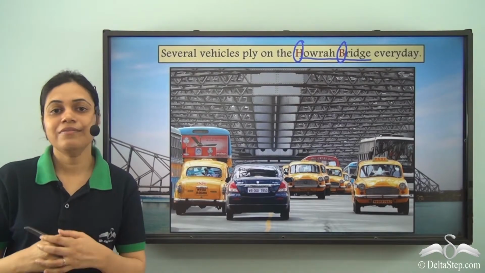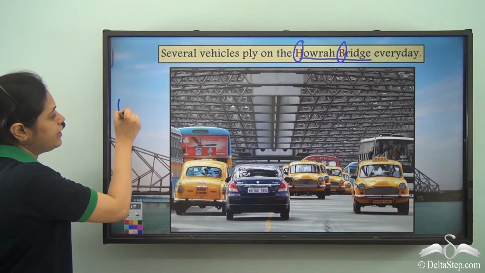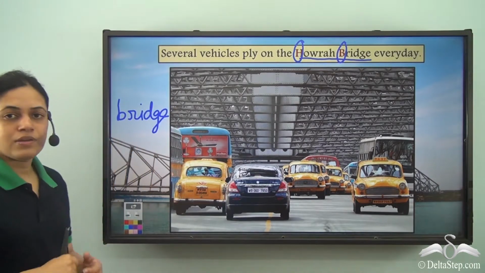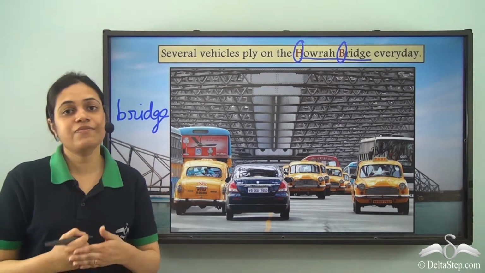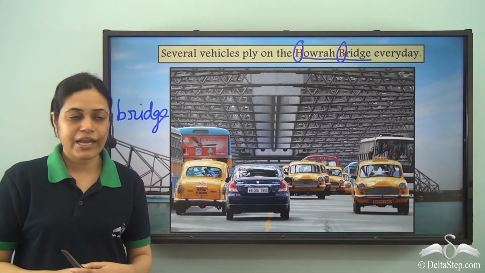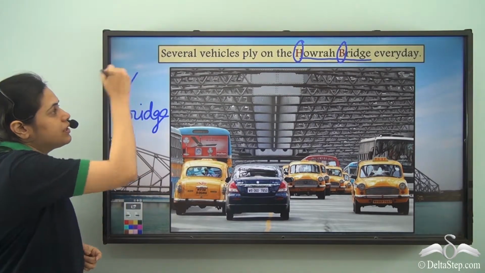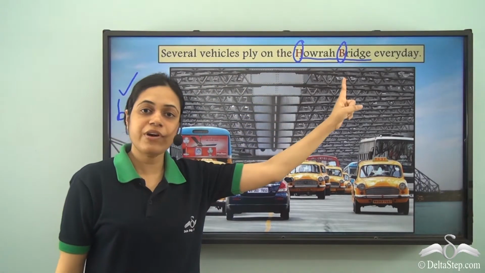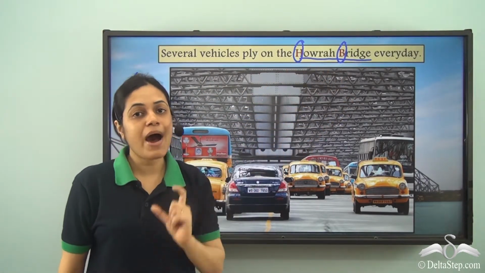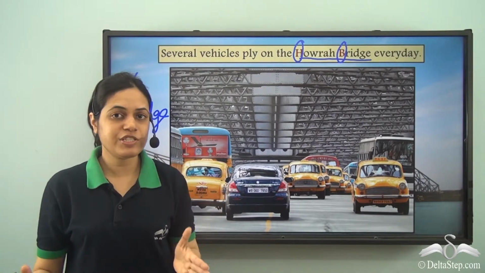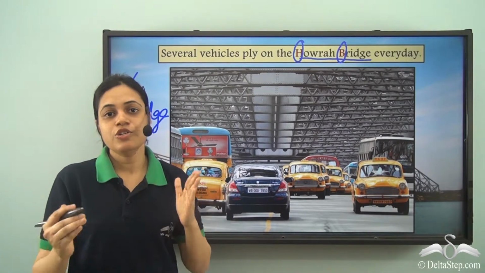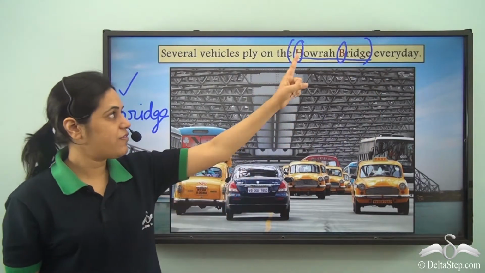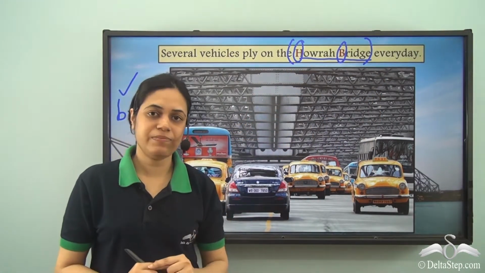Now, remember, when I write bridge normally, like my car is waiting on the bridge, then b is small. But in this case, for Howrah Bridge, Bridge is a part of the name. Howrah Bridge is the name of a bridge. So it is the part of this name and that's why I write capital B.